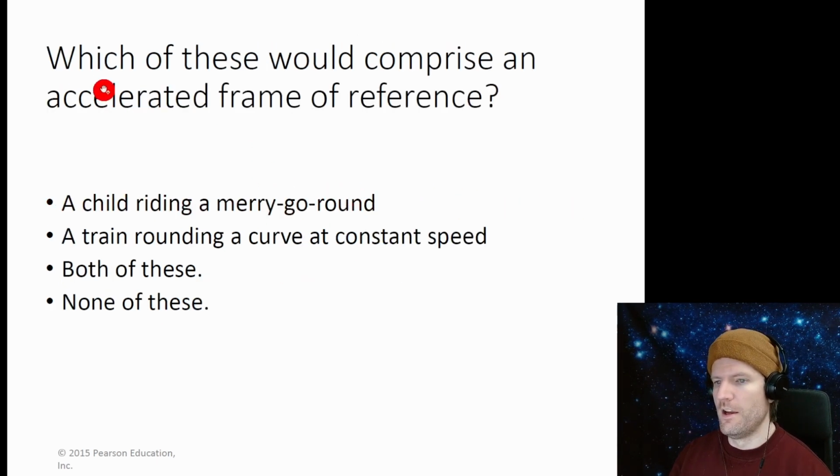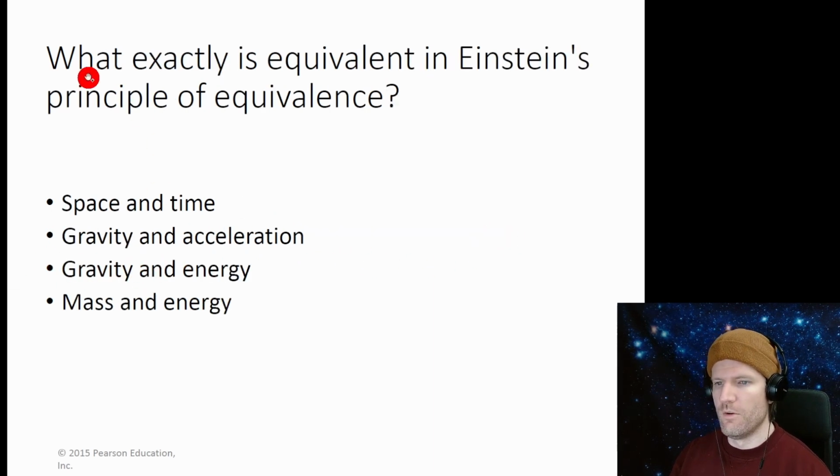Okay. Which of these would comprise an accelerated frame of reference? A child riding a merry-go-round, so that's circular motion. That's accelerated. A train rounding a curve at constant speed. Rounding a curve means velocity is changing. That's acceleration. Oh, both of these. That looks good.